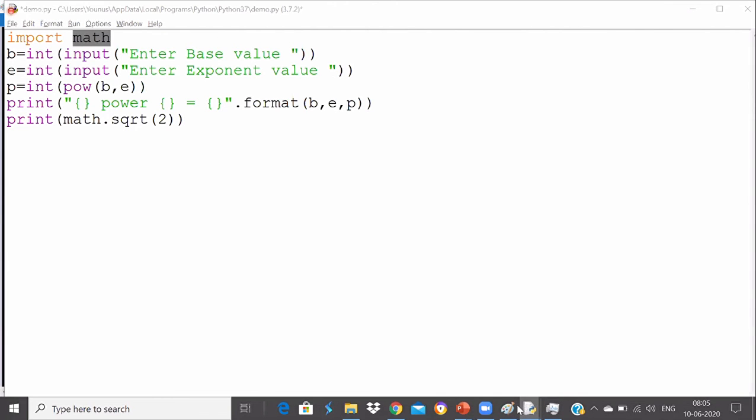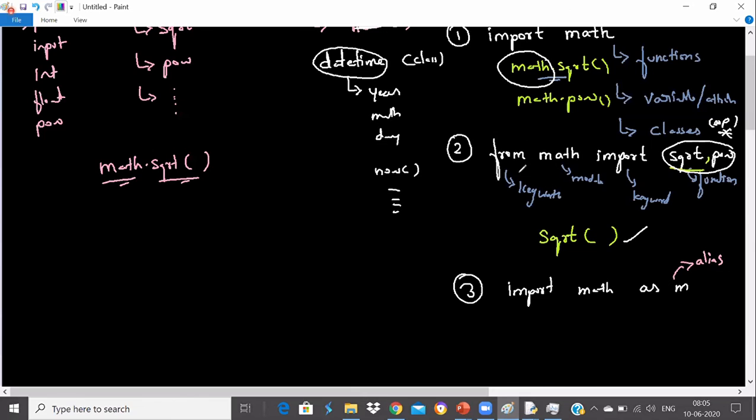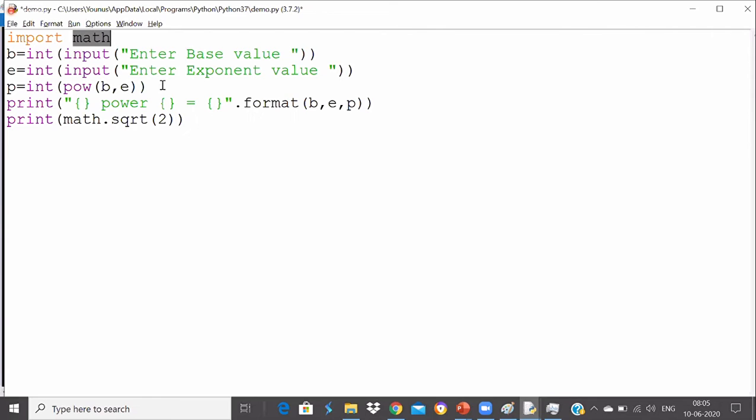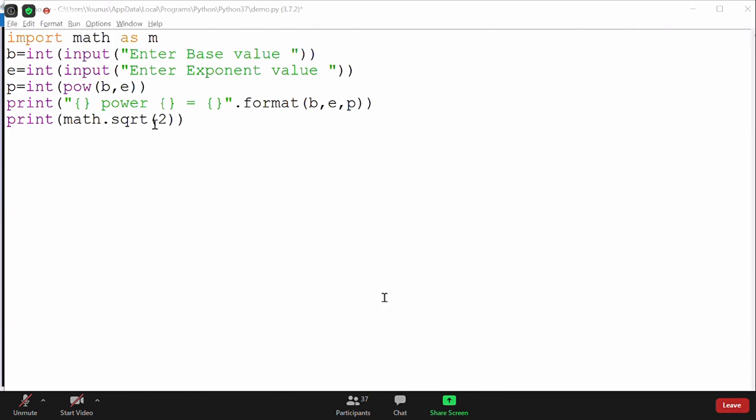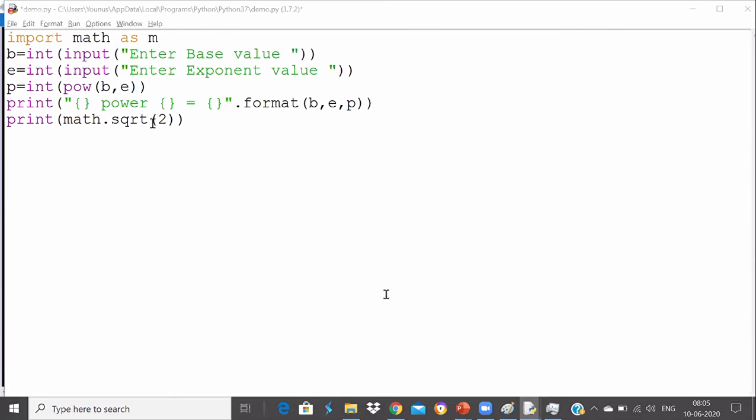But always remember, the from keyword is always a good approach. But still, you can give an alias name. You can say as m. Okay. Will my program run now? You see the code completely and answer me. Will my program work? No. Okay. Why, Santosh, do you think it will not work?